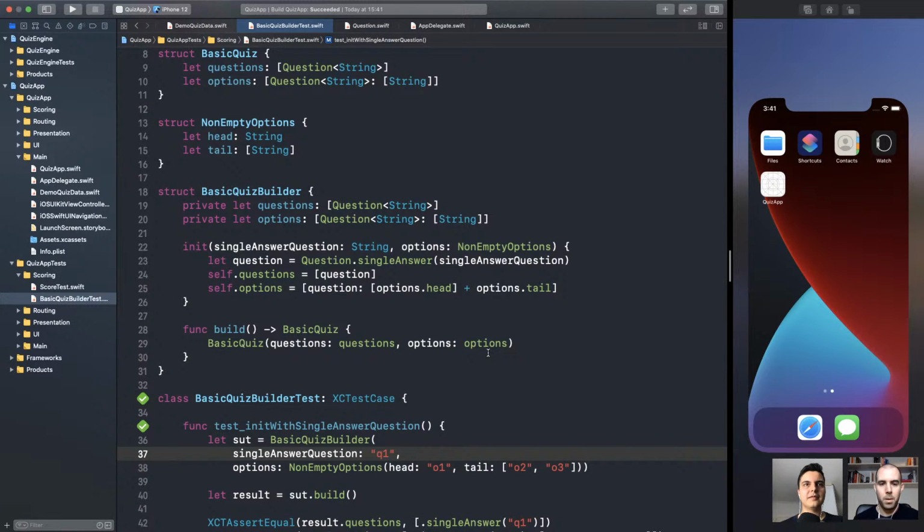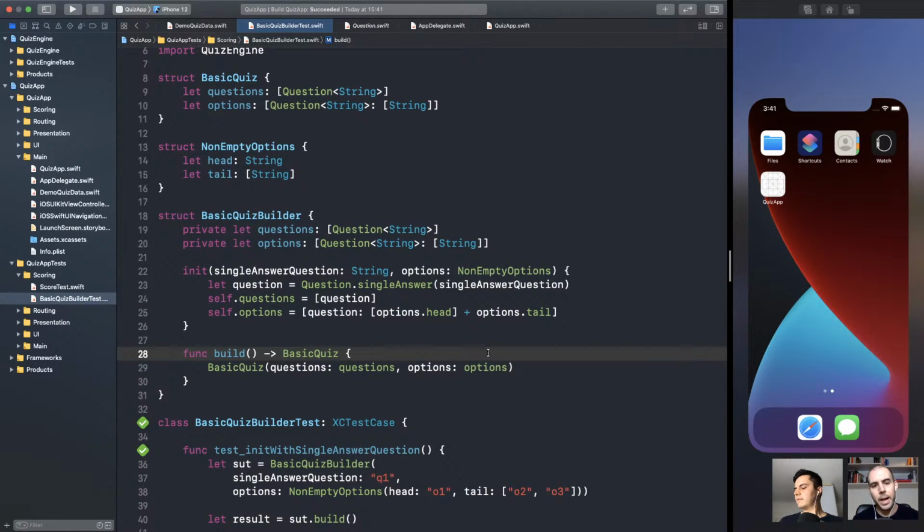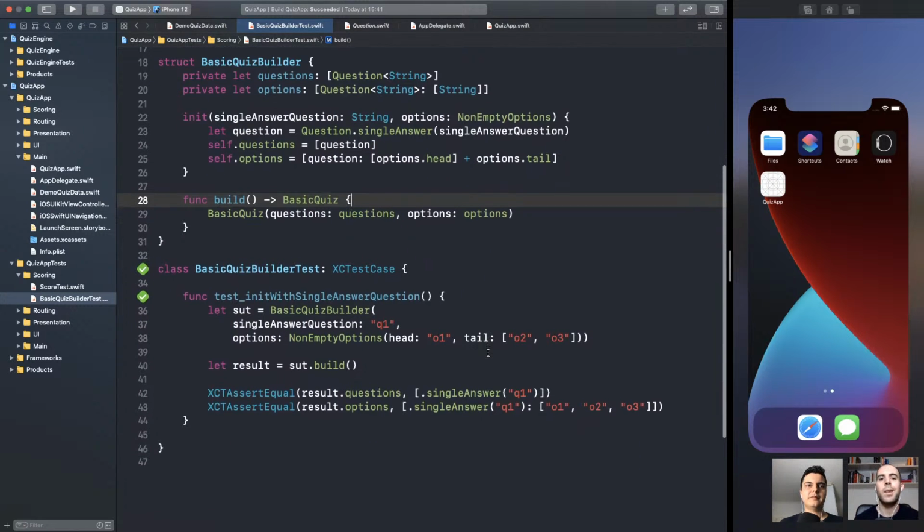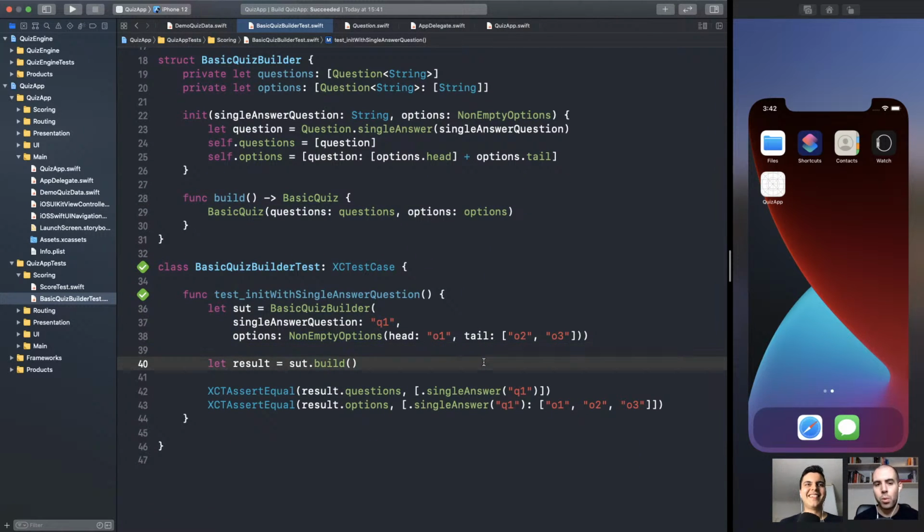Make sense? Yeah, and I really like this process, starting from returning nil if the input is not valid, then moving to throwing an error specifying what is not valid, and then making it impossible to represent that whether it's type. This is very nice. But normally people ask us, can I just go straight to the one with the type system?